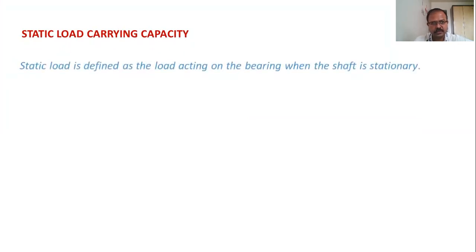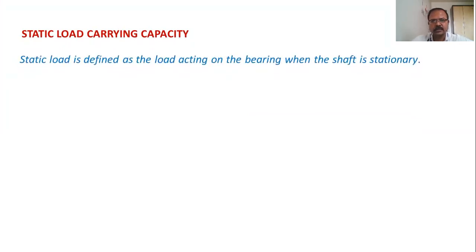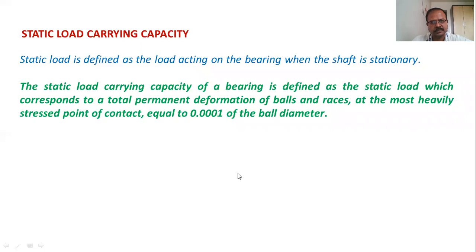Static load carrying capacity of the bearing is denoted by capital C suffix O. And first we will see what exactly is the static load. So static load is nothing but the load acting on the bearing when the shaft is stationary. So what is static load carrying capacity?